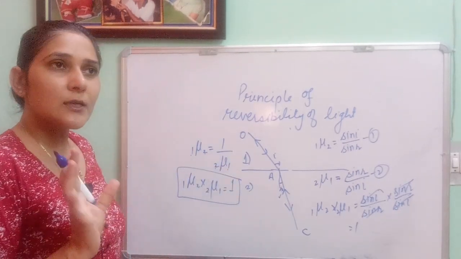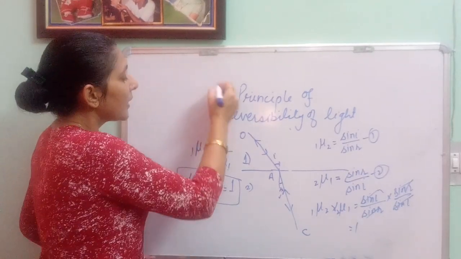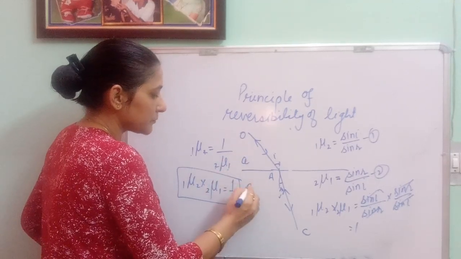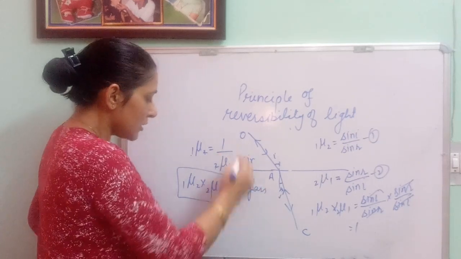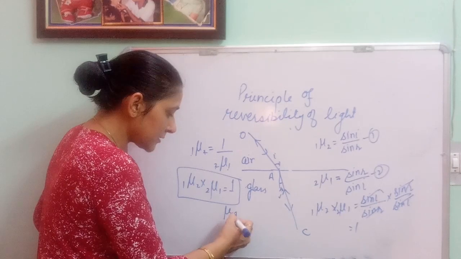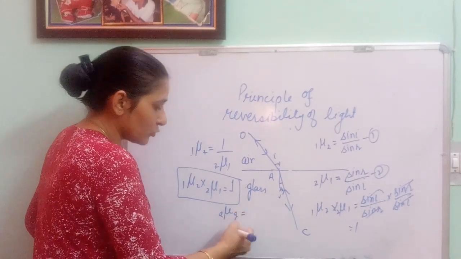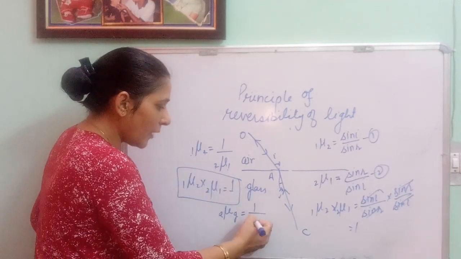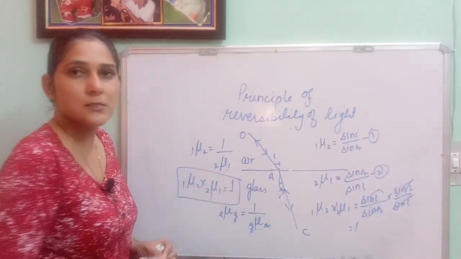Now let us take an example of some medium so that it will be more clear to you. Suppose I am saying this is air and this is glass. The light rays are going from air to glass. So refractive index of the medium in which it is going, glass, with respect to air, is equal to 1 upon refractive index of air with respect to glass.